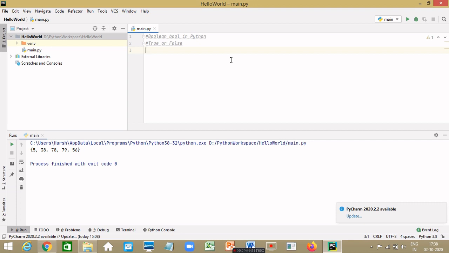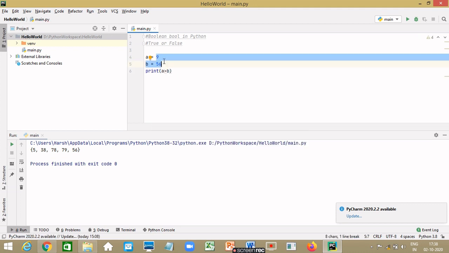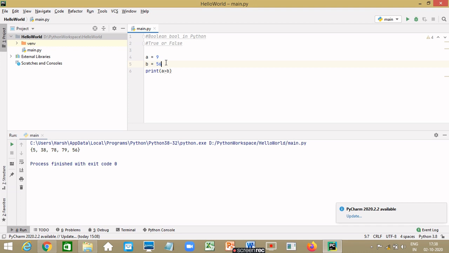So let's take an example to check if variable A is greater than variable B. So let's say A is equal to 9 and B is equal to 56. So how to check an expression in Python? It's very simple. Just type print A greater than B. Now we know the answer that A is not greater than B. So the output of this would be false. And here we get it false. Why? Because A is 9 and B is 56. So A is not greater than 56.